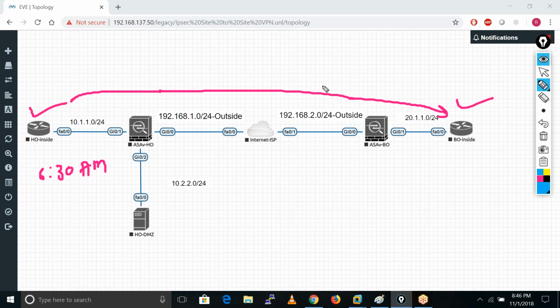Now what happened? We are not using any kind of VPN here. If someone hijacks your session, he changes the meeting time to 6:30 p.m. and changes the format of this data, and forwards this traffic towards this guy. Maybe this is an attacker. That is what can happen without VPN.